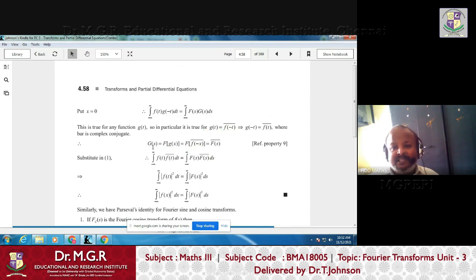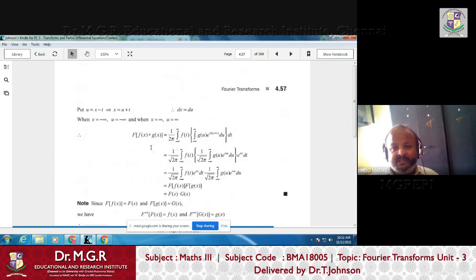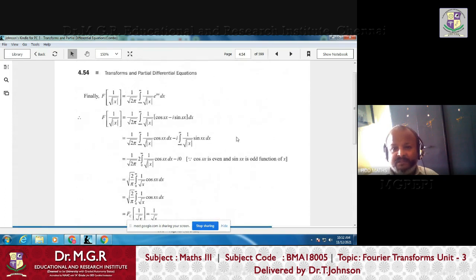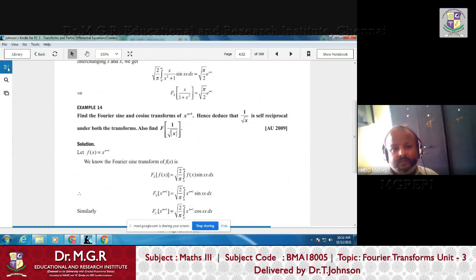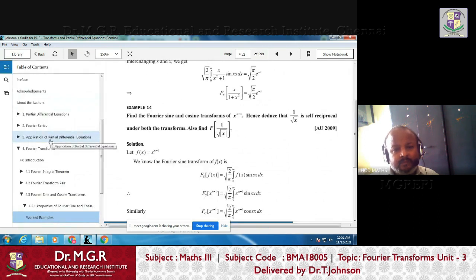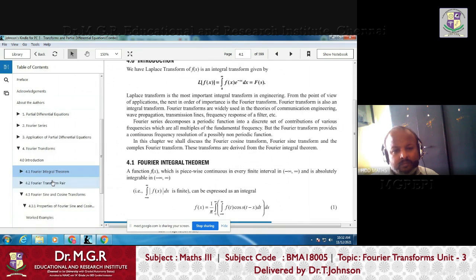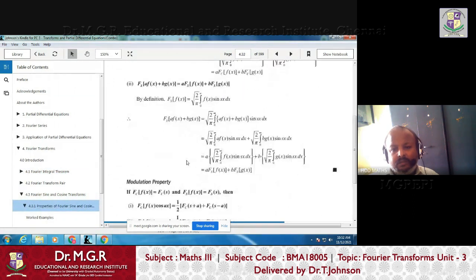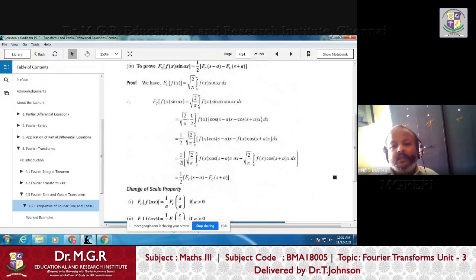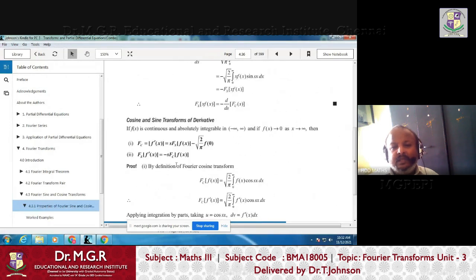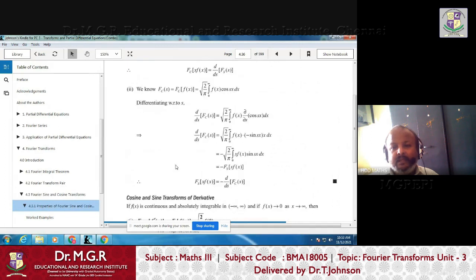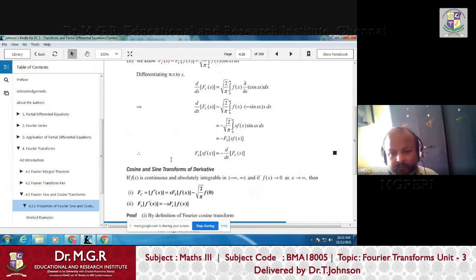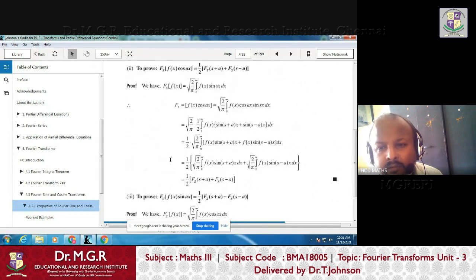But what is f of minus x bar? You just see the properties we have seen in the last class, the 10 properties we have seen. In that, in the 9th property, we'll go there.